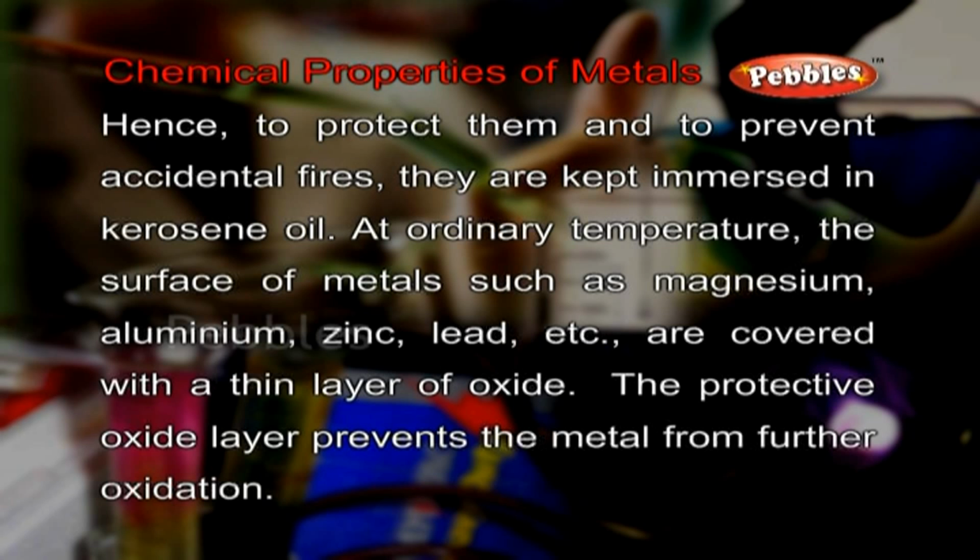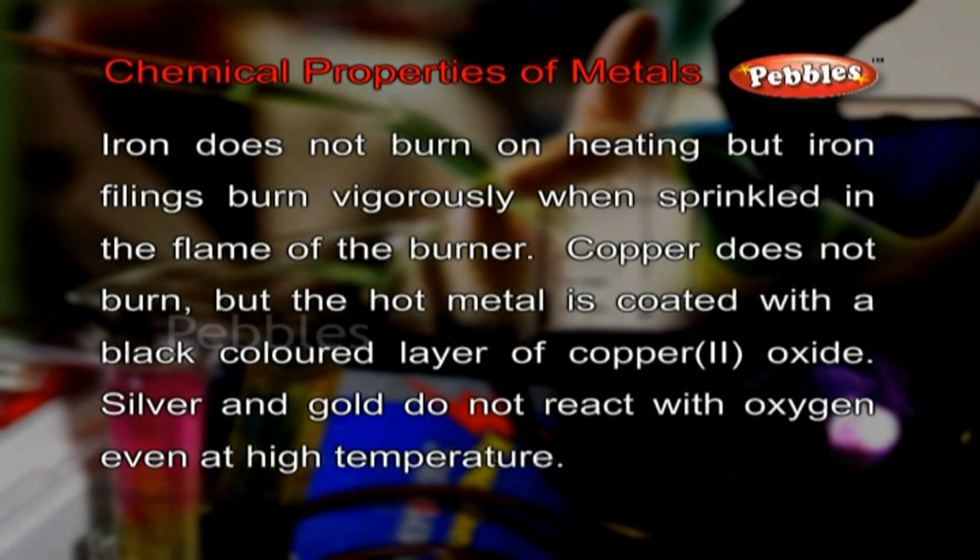At ordinary temperature, the surfaces of metals such as magnesium, aluminium, zinc, lead, etc. are covered with a thin layer of oxide. The protective oxide layer prevents the metal from further oxidation. Iron does not burn on heating, but iron filings burn vigorously when sprinkled in the flame of the burner. Copper does not burn, but the hot metal is coated with a black-colored layer of copper(II) oxide. Silver and gold do not react with oxygen even at high temperatures.